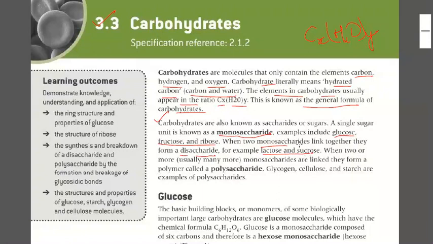And when many monosaccharides, maybe 4 to 5 or more than 10, are joining together, we call them a polysaccharide. Examples are glycogen, cellulose, starch, and other different polysaccharides. Fine.